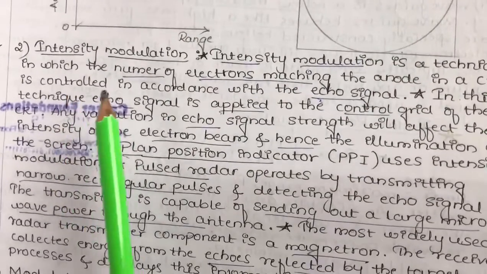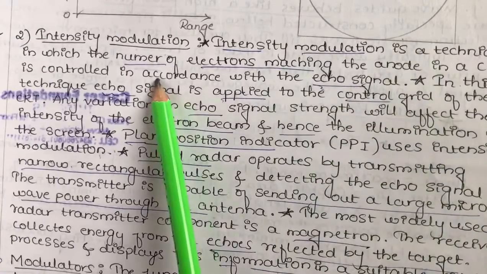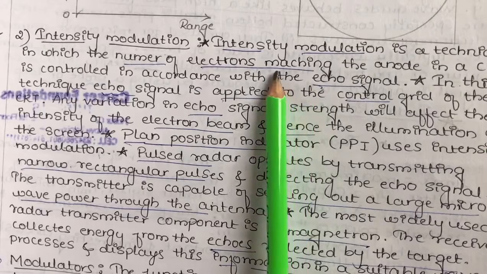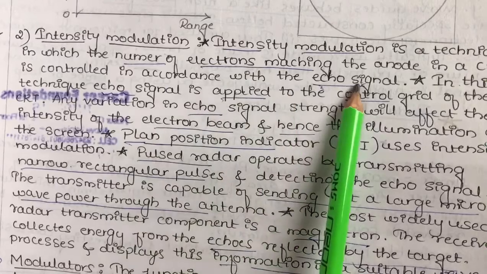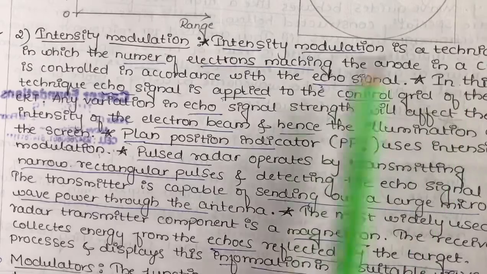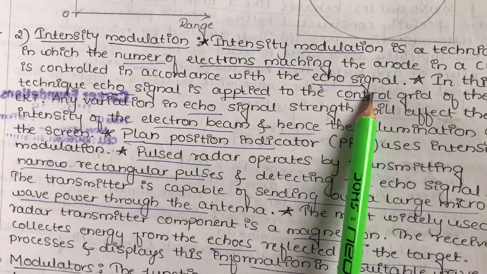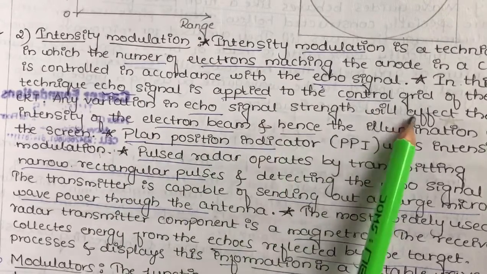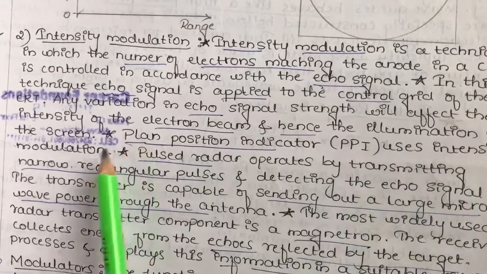Next we have intensity modulation. What is intensity modulation? It is a technique in which the number of electrons coming out of the anode in the CRT is controlled in accordance with the echo signals. In this technique the echo signal is applied to the control grid of the CRT tube, and any variation in the echo signal strength will affect the intensity of the beam and hence the illumination of the screen.